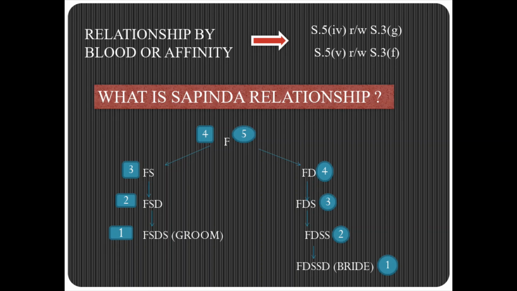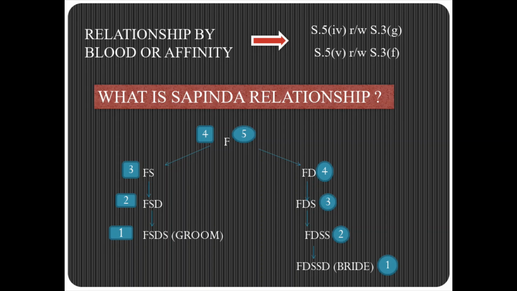Before discussing sapinda, we already did prohibited degree relationships, which means that one is a lineal ascendant of the other. There is no limit of degrees. Neither one can marry the wife or husband of a lineal ascendant or descendant of the other. One cannot marry father's brother, mother's brother, grandfather's brother, grandmother's brother. Brother and sister, uncle and niece, aunt and nephew, children of two siblings. These are all the relations which come under prohibited degree.